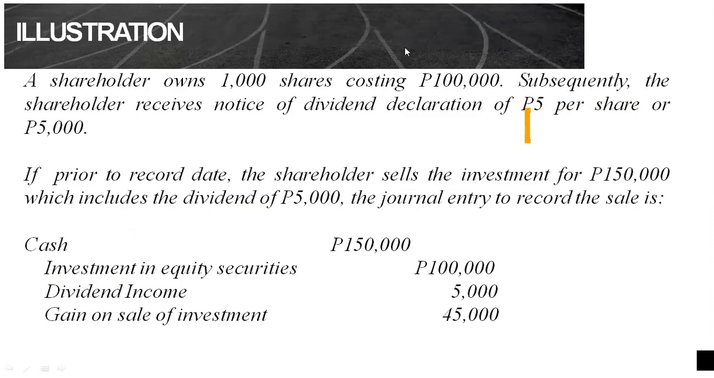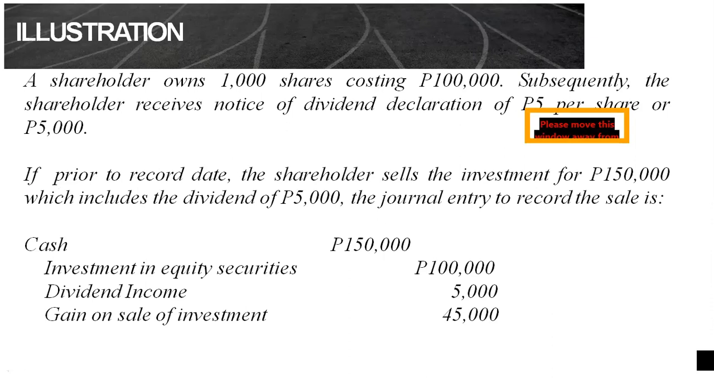Okay, so meron tayong illustration dito. So what if a shareholder owns 1,000 shares costing 100,000? Subsequently, the shareholder receives a notice of dividend declaration of 5 pesos per share or 5,000. So prior to the date of record, the shareholder sells the investment for 150,000. So take note, prior to the date of record. So after the declaration of the dividend but before the record date. So meaning the shares here are still selling dividend on.